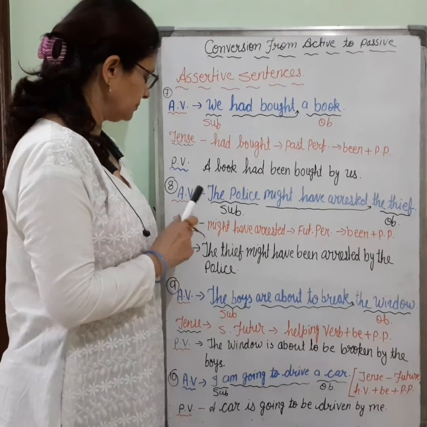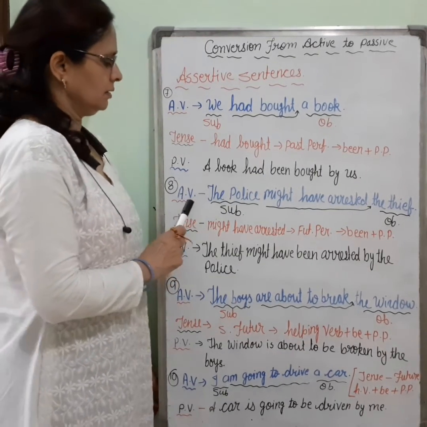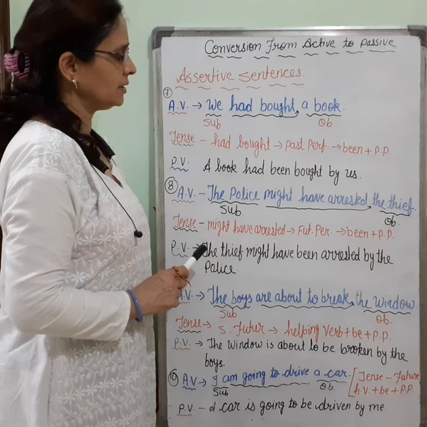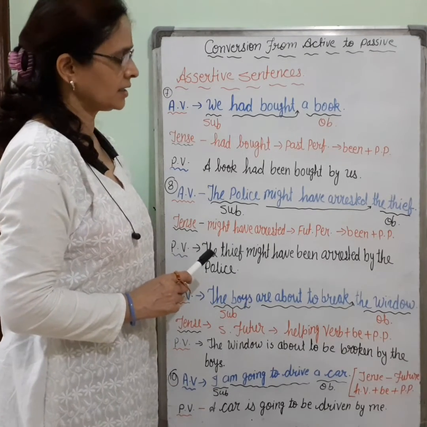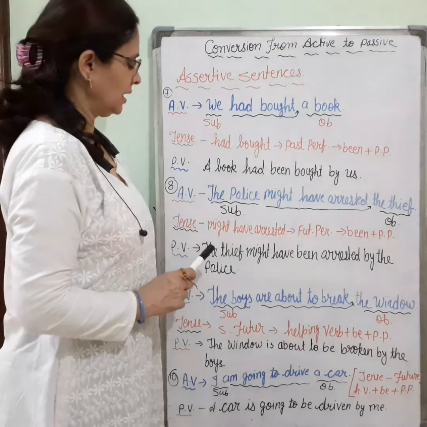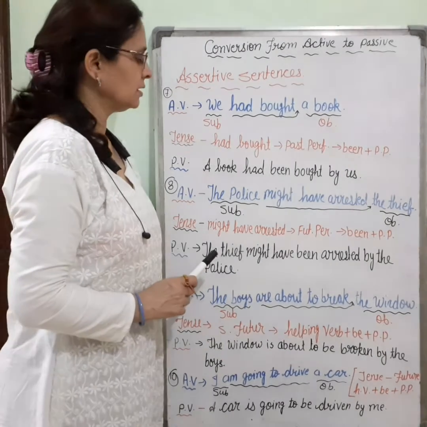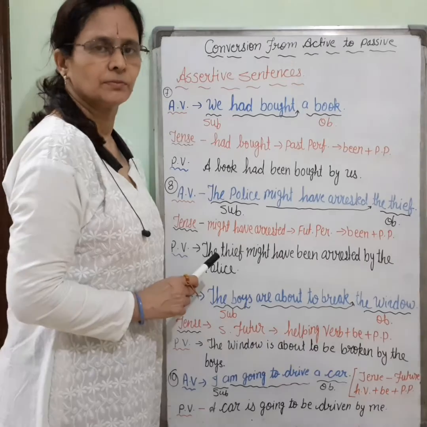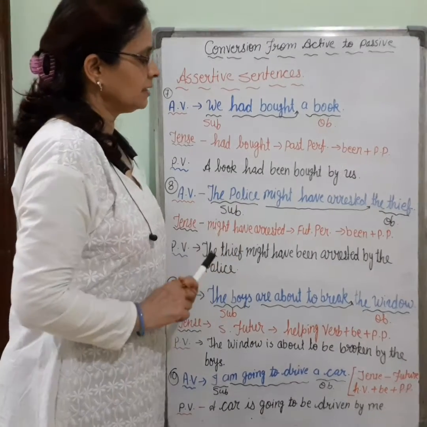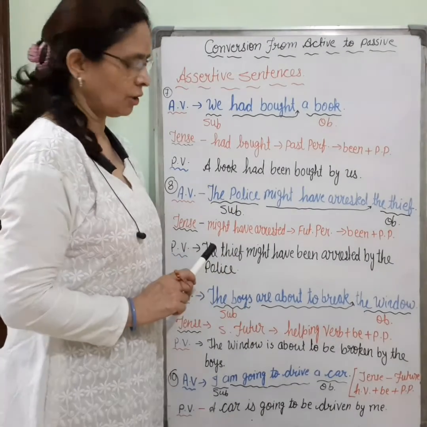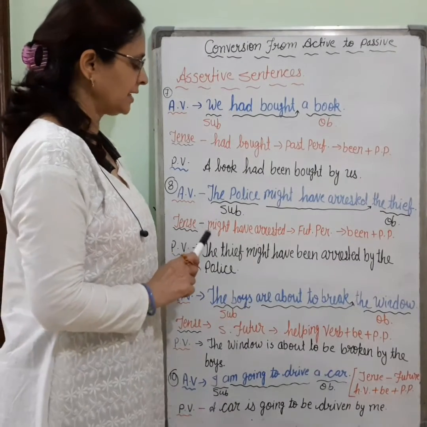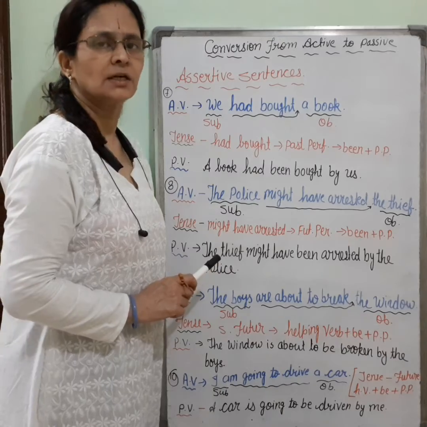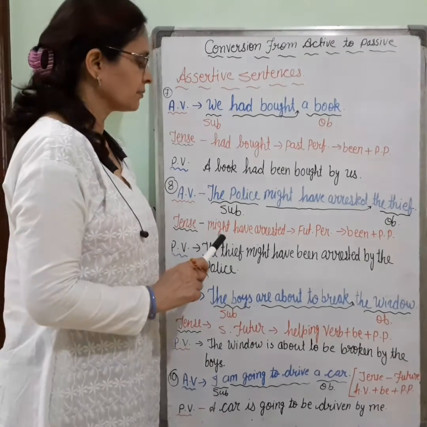Next example, the police might have arrested the thief. Here the police is the subject, might have arrested is the verb, and the thief is the object. So we have to identify the tense first. Might have arrested, this is future perfect tense.